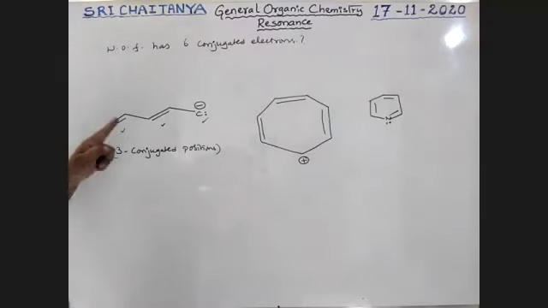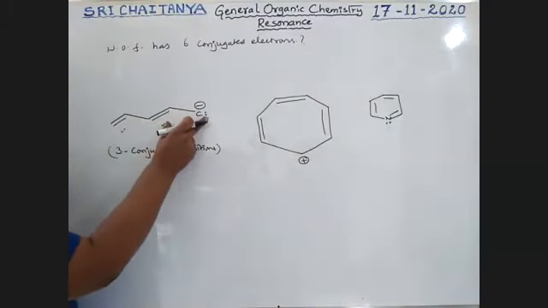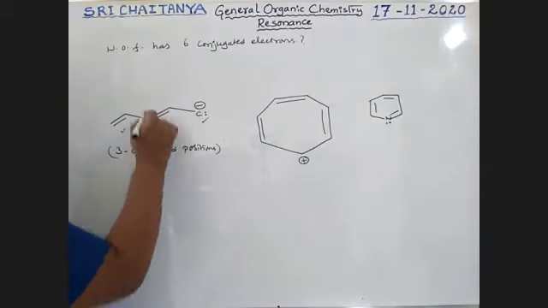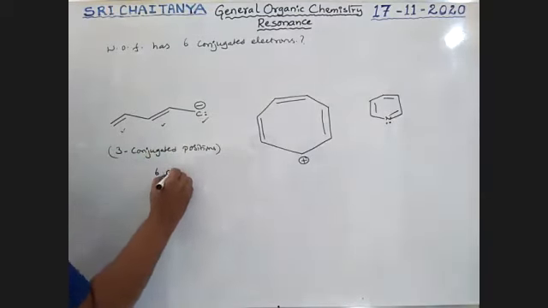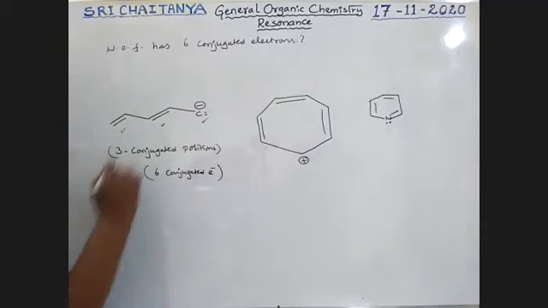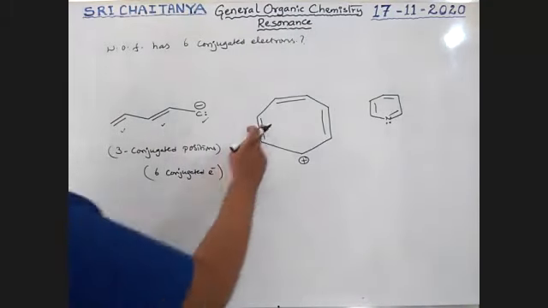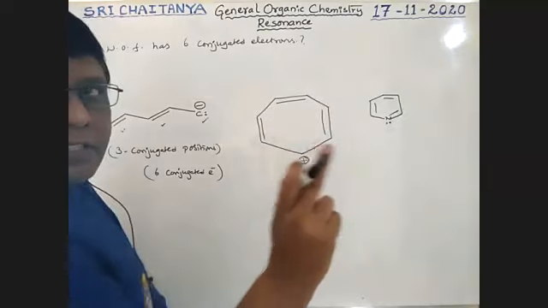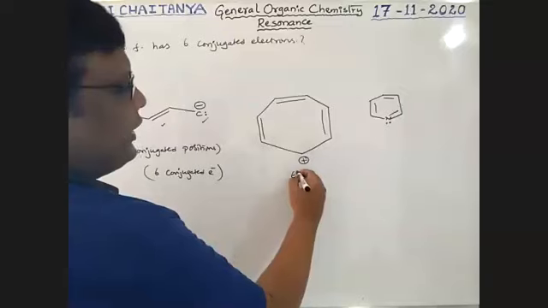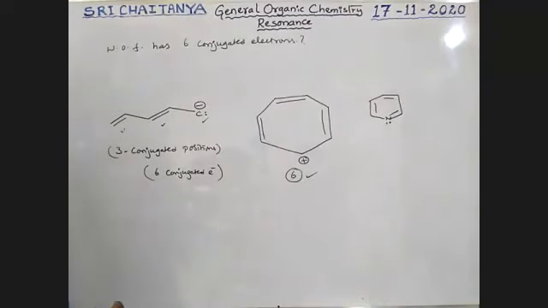Now, see here. These 2 are in conjugation, these 2 are in conjugation. Overall, all these 3 are in conjugation: 2 plus 2 plus 2, total 6 conjugated electrons. So 6 conjugated electrons are possible. Next, here also, this one is separated with a single bond. Here also, 6 conjugated electrons are possible.